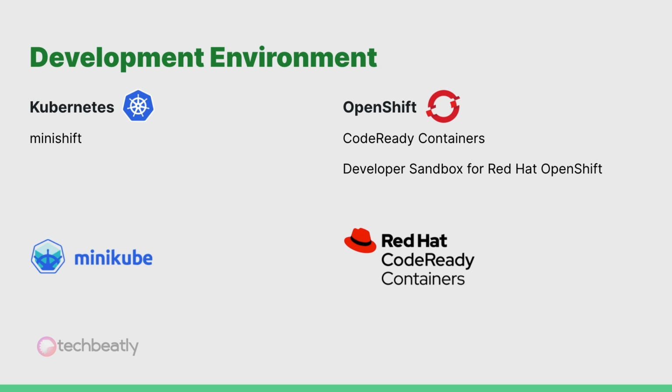Okay, now let's talk about the development environment. When we talk about the development environment, we can install and use Minikube on a laptop or workstation very quickly. The installation is pretty straightforward and you will have the same features of a Kubernetes cluster. For an OpenShift development environment, you have a similar option called CodeReady Containers or CRC, and installation is also pretty straightforward. Please note, Minishift was serving the same purpose, but from OpenShift 4 onwards, you need to use CRC.